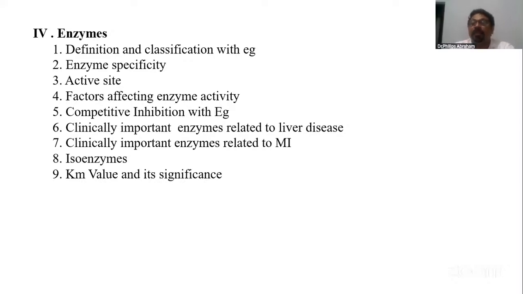You know it. Write the features of it. You can add up in this way: what happened to Km value in competitive inhibition, non-competitive, and uncompetitive inhibitions? Okay, that's all about the enzyme topic.